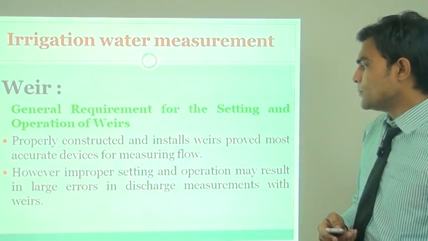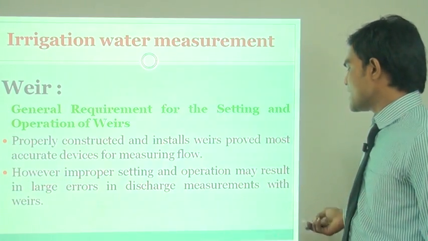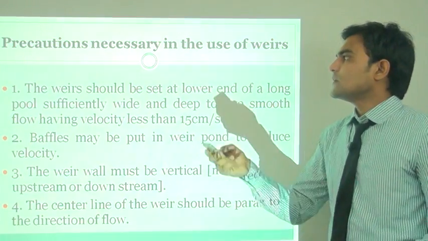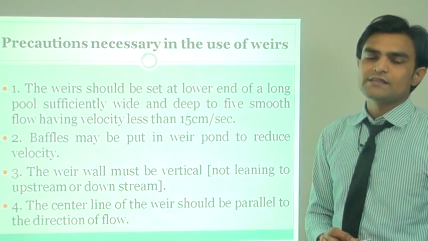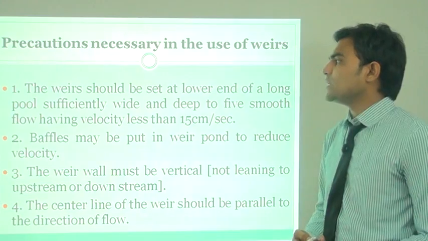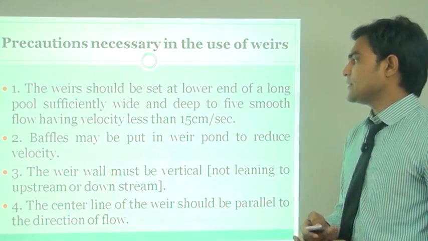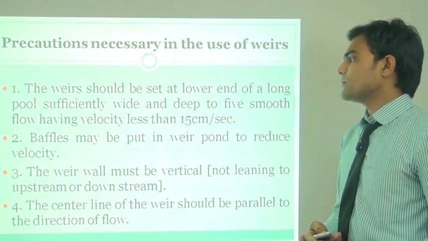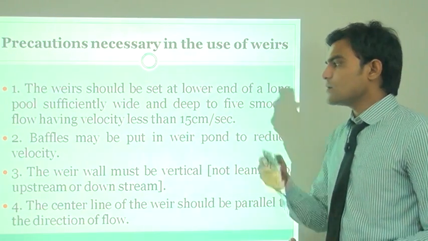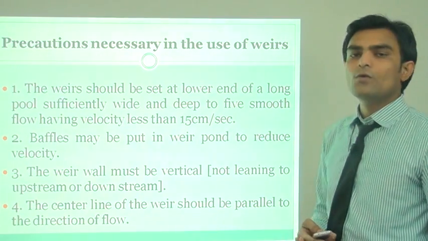However, improper setting and operation may result in large errors in discharge measurement with weirs. Now, the precautions necessary for the functioning of a weir: the first one is that the weir should be set at the lower end of a long pool, sufficiently wide and deep to give smooth flow having velocity less than 15 cm per second. Baffles may be put in the weir pond to reduce the velocity.